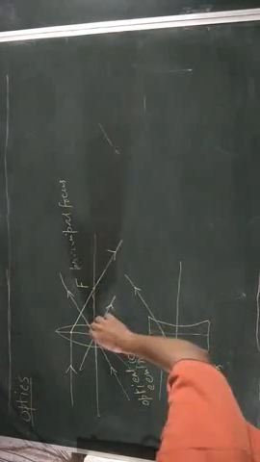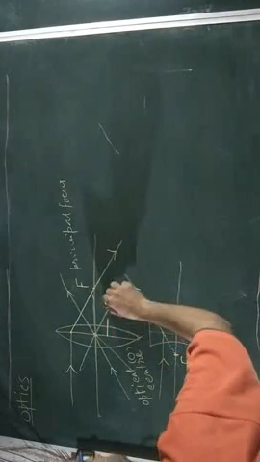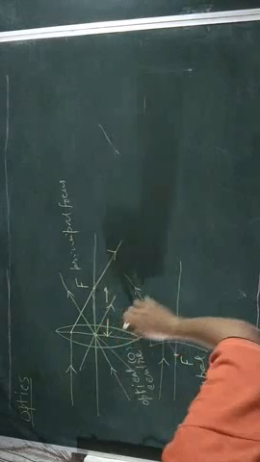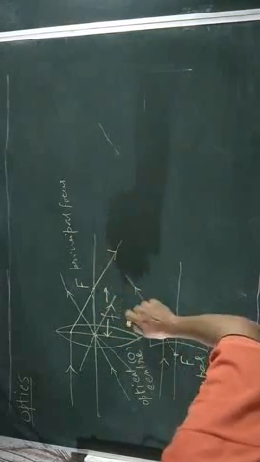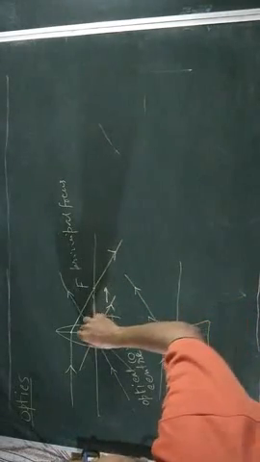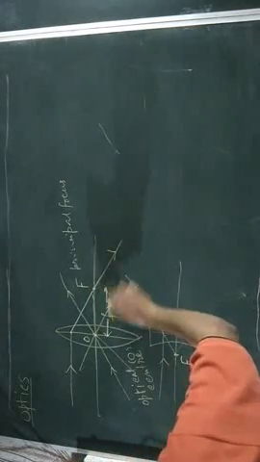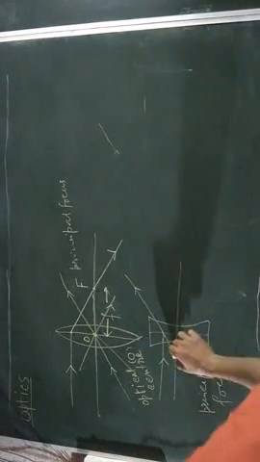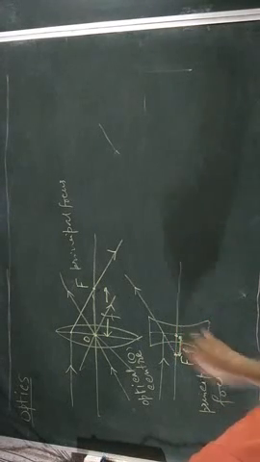The distance between the optical center and the focus is known as focal length. Small f denotes the focal length. The distance between the optical center O and the principal focus is called focal length of the lens. Here, this length is called focal length.